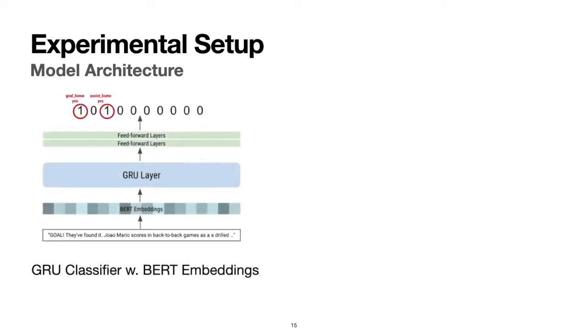With this very different Soccer dataset, we experiment with 2 different baseline models for both our team level and player level tasks to measure the difficulty of state tracking in an info-sparse dataset. The first is the GRU classifier with input as contextualized BERT embeddings for each piece of the commentary. The output of the GRU then gets passed into feed-forward layers for binary classification on the team level task. So the prediction is a 10-digit binary variable with 1 indicating the occurrence of an in-game action from a specific team.